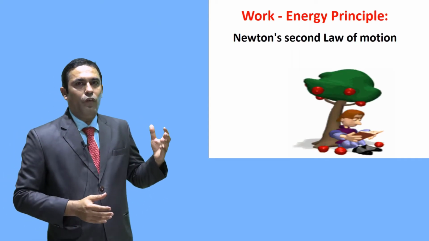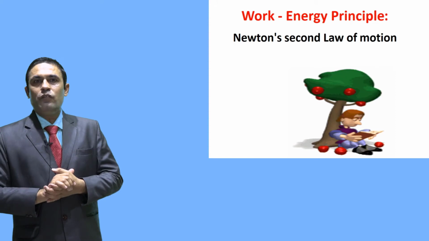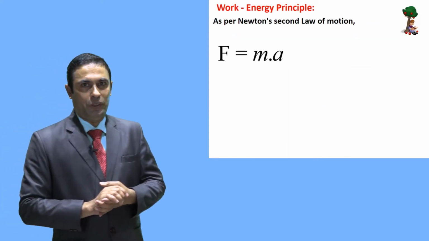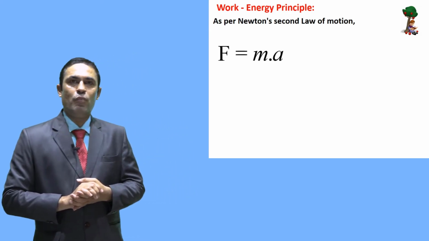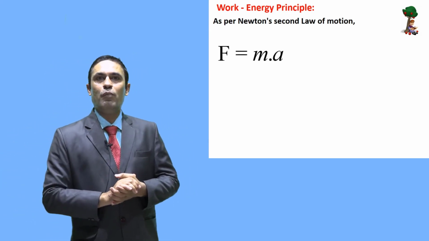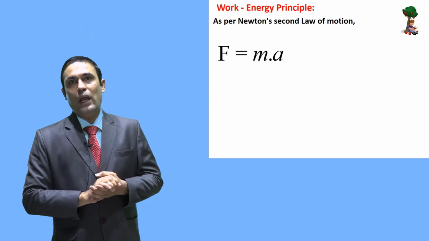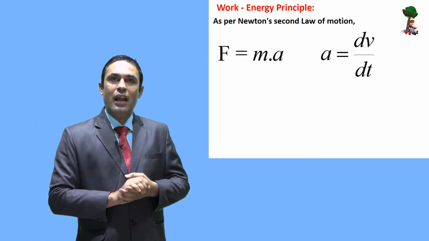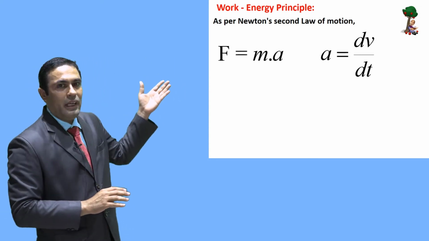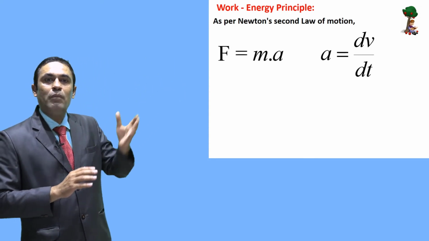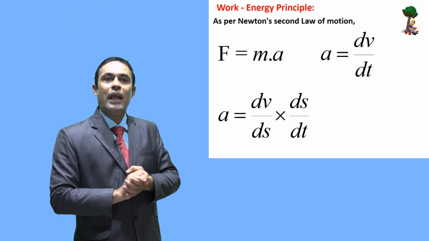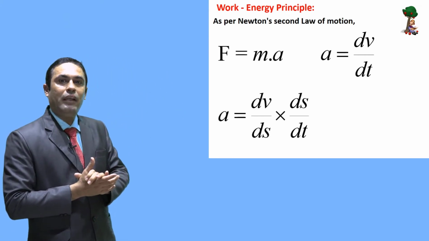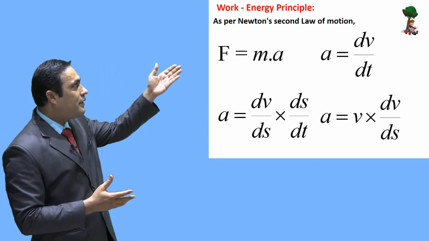Let us derive the work energy equation. This work energy equation is derived from Newton's second law of motion. According to Newton's second law, F is equal to m into a, where a is the acceleration, and that we can write as dv by dt, and that dv by dt, according to the chain rule, we can write as dv by ds into ds by dt, and that ds by dt can be written as v.